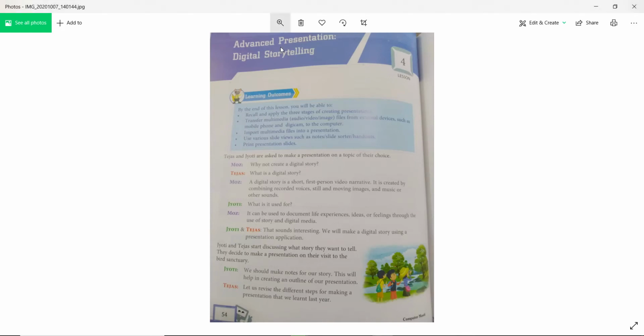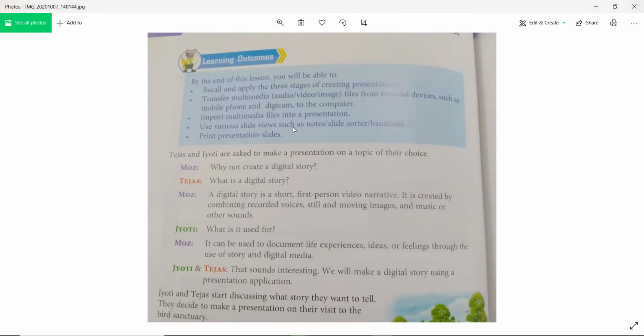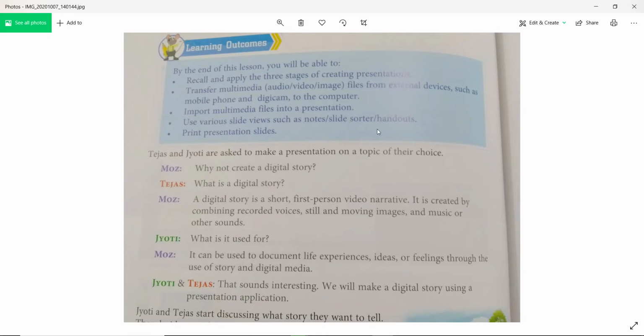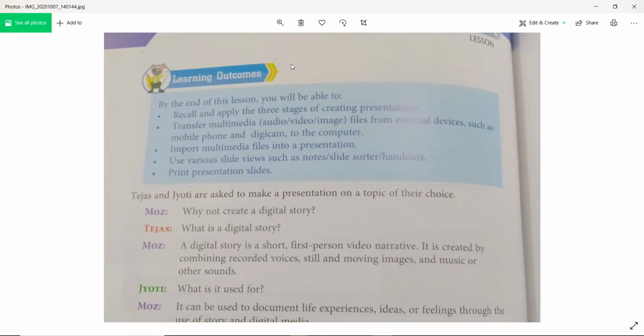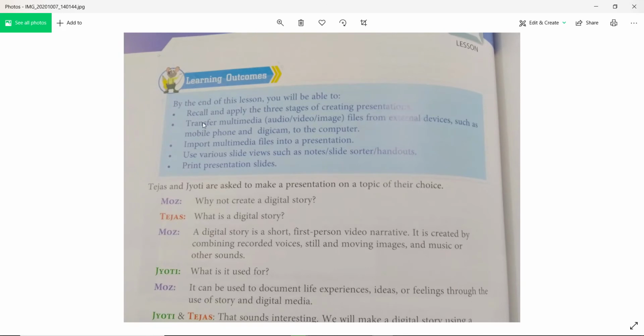Okay, so let me zoom this part of the book. As the PDF is not available, I have taken photos. You see what we are going to learn. Here we will learn how we can transfer multimedia files from an external device such as a mobile phone or digicam to a computer, how to import multimedia files into a presentation, and how we can create different slides.